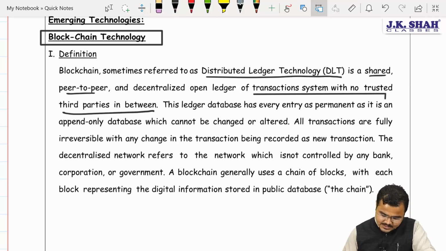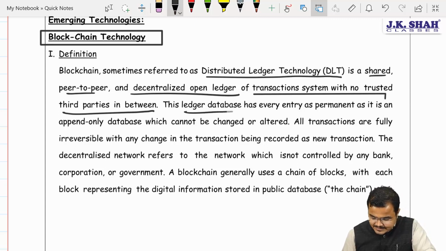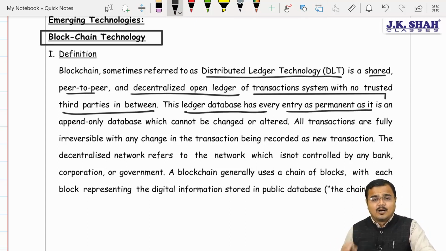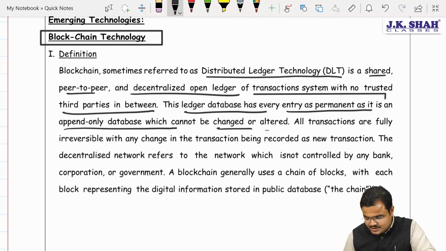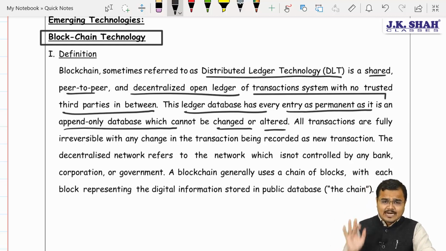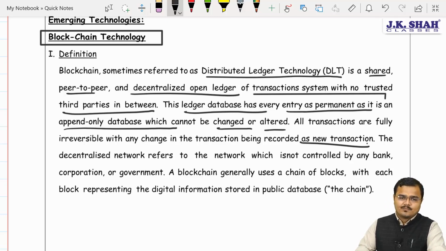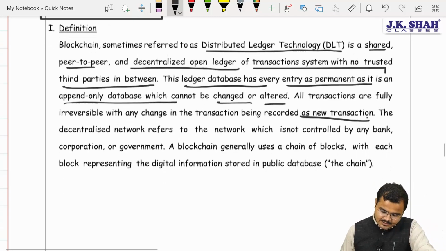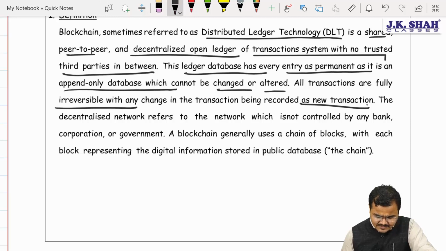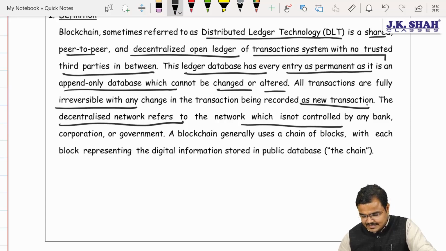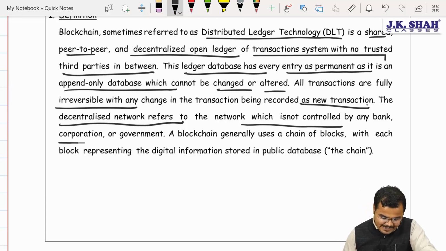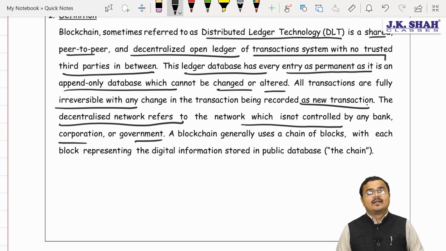Agree? Yes, sir. Okay. This ledger database has every entry as permanent. It is, what? Sir, an append-only database which cannot be changed or altered. If you try to change, it will be recorded as what? Sir, new transactions. Understood? Yes, sir. Further, Chartered, these transactions are irreversible. The decentralized network refers to a network which is not centrally controlled by any bank, corporation or government. Am I very clear to you?